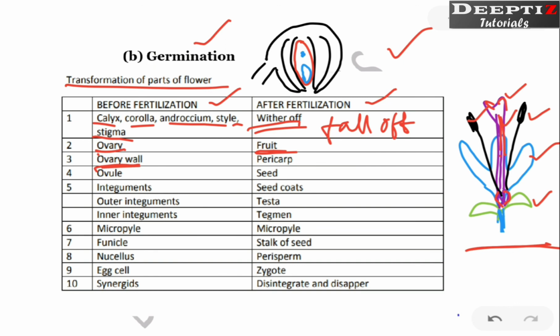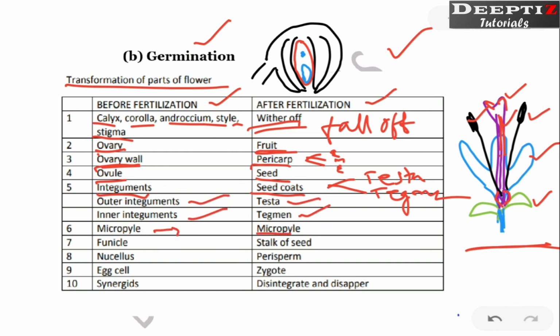Wall of the ovary is going to become pericarp. We know how many layers are there, right? Exocarp, mesocarp and endocarp. Ovule is going to become seed. What about integuments? Integuments are going to become seed coats. These are of two types, right? Two layers are there. One is testa and the inner one is tegmen. Outer integument is the testa, inner integument is the tegmen.